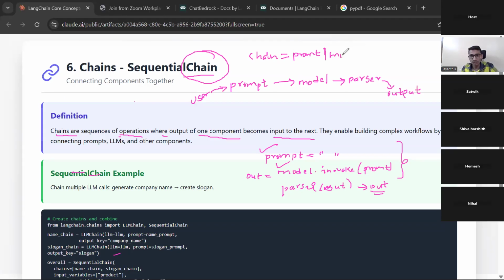Then you write the model, and then you write the parser. That's it, guys. What it does automatically is that now we will invoke the chain, chain dot invoke. Whatever input, let's say I have to give some text to the prompt, I give it like this. That's it, guys, and you will get the output.